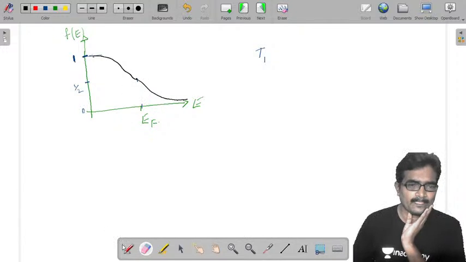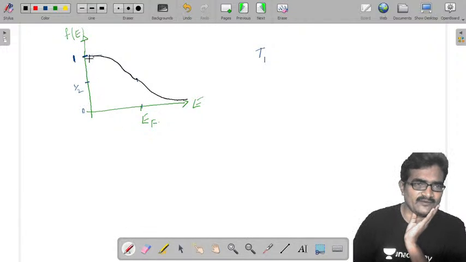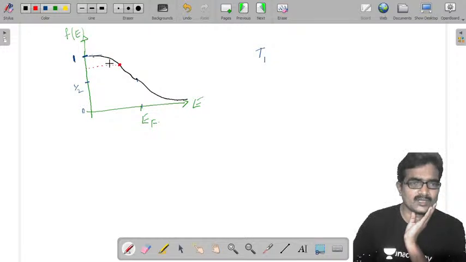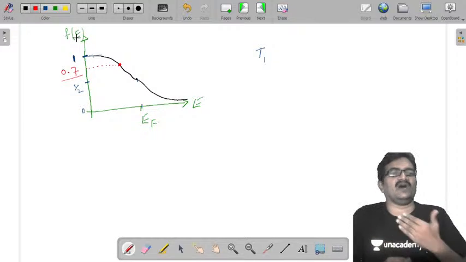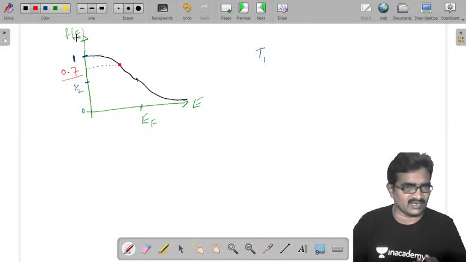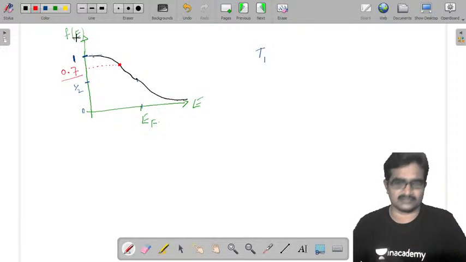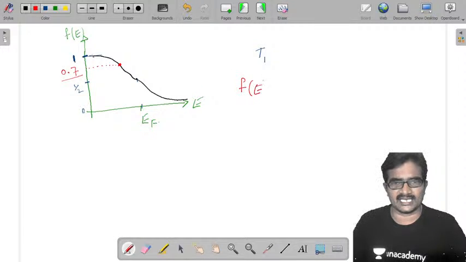So f of E value, let us take this point, 0.7, let us assume. f of E means probability of occupying an energy level E by an electron. So always f of E means probability of occupancy. f of E is, let us take 0.7. This is probability of occupancy.